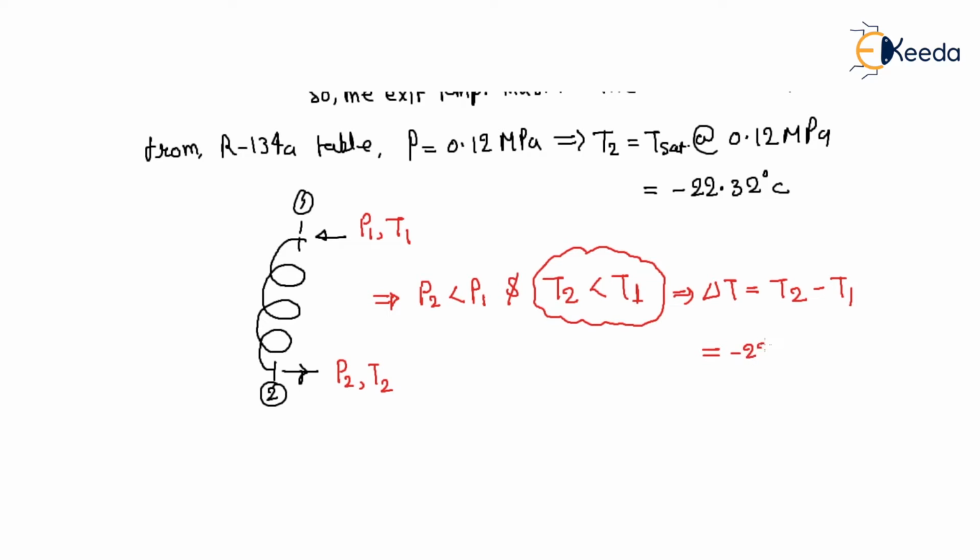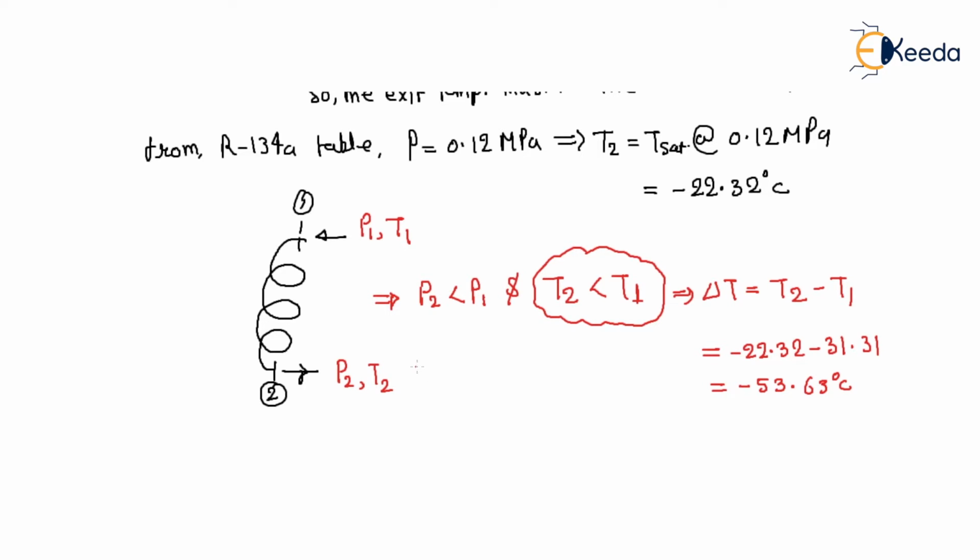Minus 22.32 minus 31.31. So what is that? Minus 53.63 degrees centigrade. This is the reduced temperature.